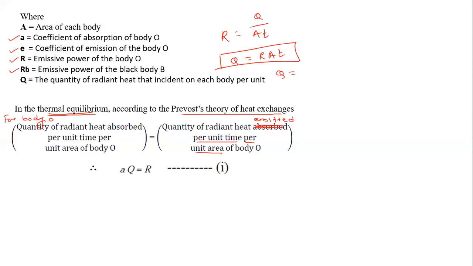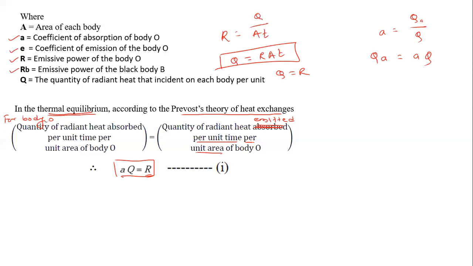Then Q is equal to R. So heat emitted is R. In a similar manner, you know the coefficient of absorption is given by a formula, so heat absorbed is given by A into Q. So A into Q is equal to R. This is equation number 1, written for body O, the ordinary body.